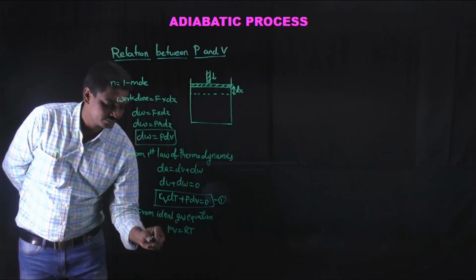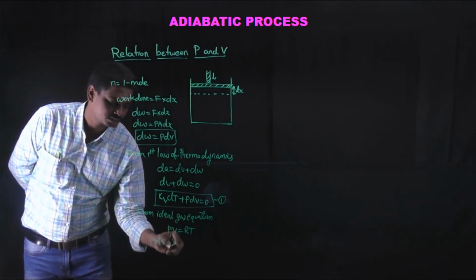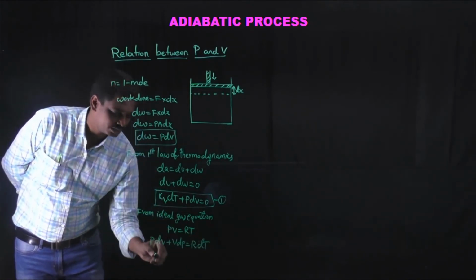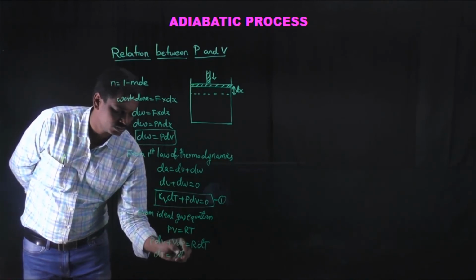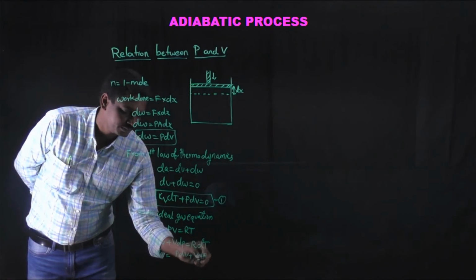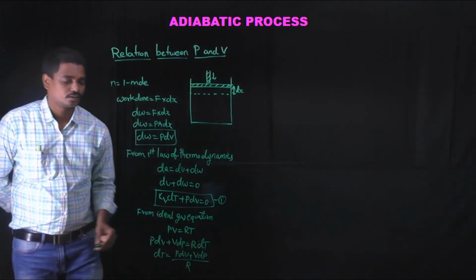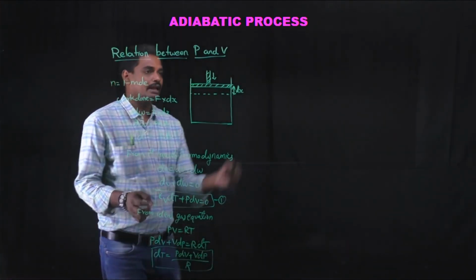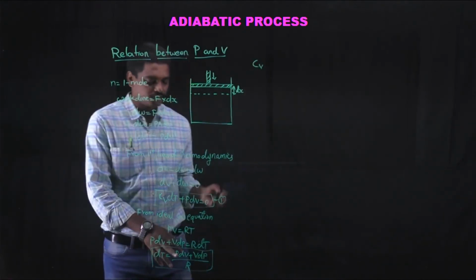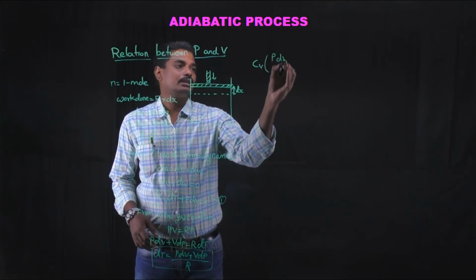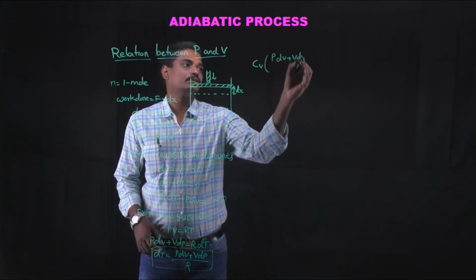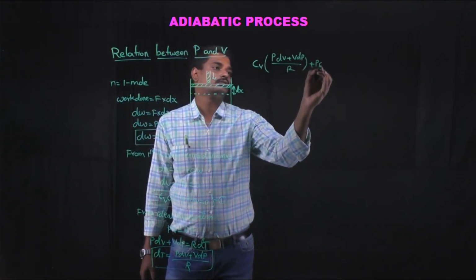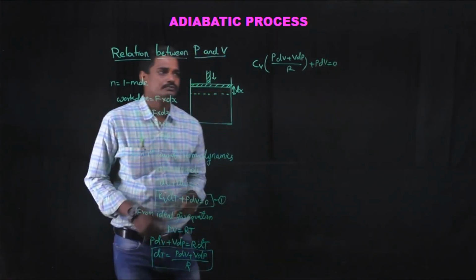Now, by differentiating, P dV plus V dP is nothing but R dT, from which dT can be written as dT is equal to (P dV plus V dP) by R. Now substituting this value of dT in equation 1, we can write it as Cv into (P dV plus V dP) divided by R, plus P dV is equal to 0, right?